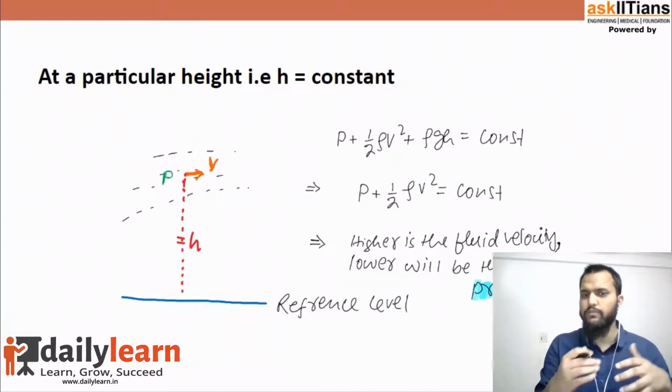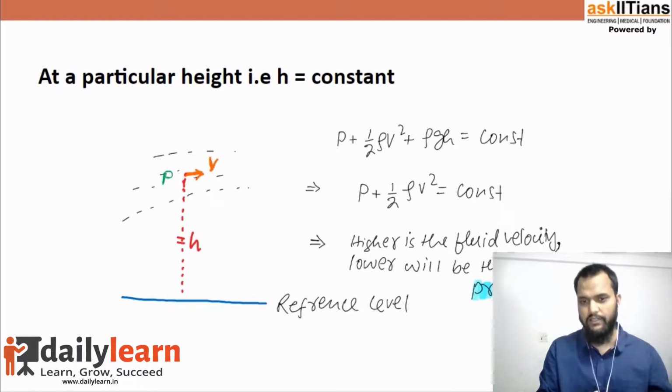Let me repeat it: if the fluid is moving faster, the pressure will be lower. So if the air velocity is more at a certain point, then at that point the pressure will be low.